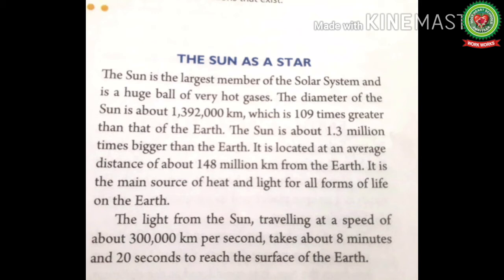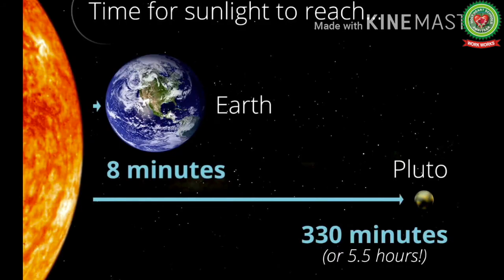It is located at an average distance of about 148 million kilometers from the earth, which is a perfect distance for life to thrive. It is the main source of heat and light for all forms of life on earth. The light from the sun, traveling at a speed of 3 lakh km per second, takes only about 8 minutes and 20 seconds to reach the surface of the earth.